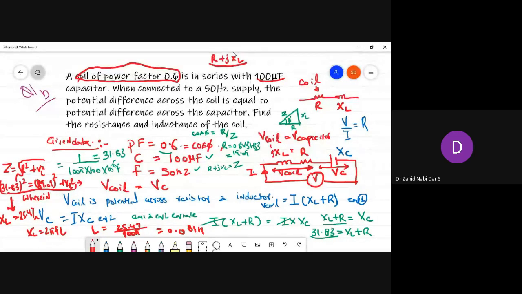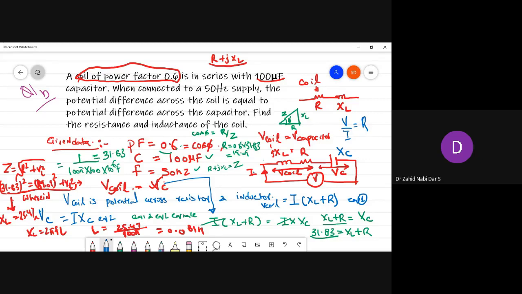The potential difference across the coil is equal to, it is saying V coil is equal to VC. For V coil to be equal to VC, the current is the same in the series circuit. So V coil is I into XL plus R and VC is I into XC.